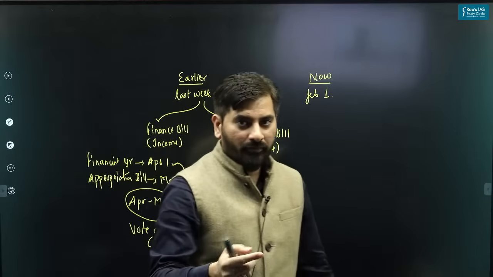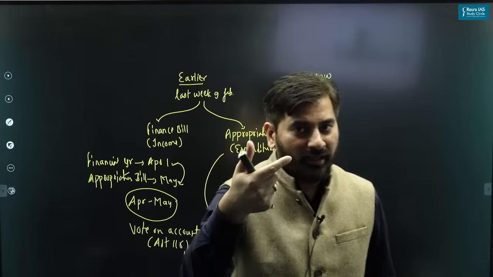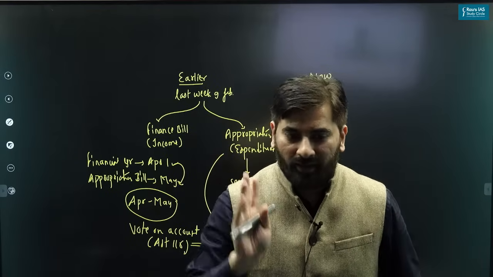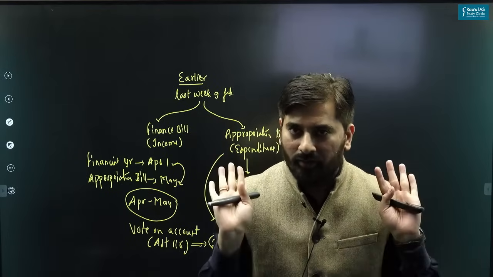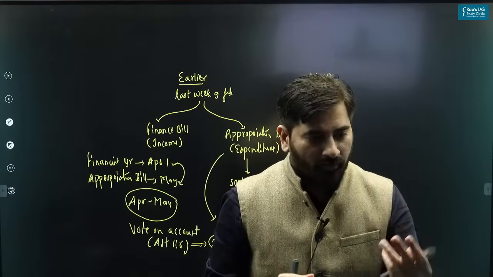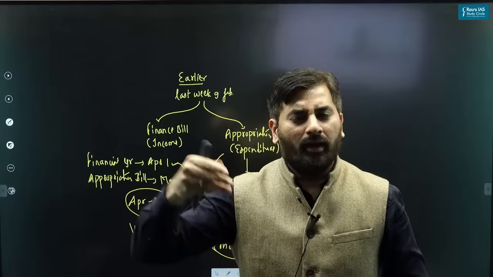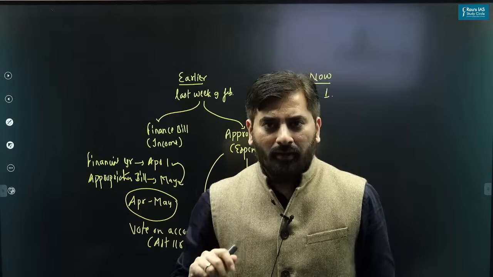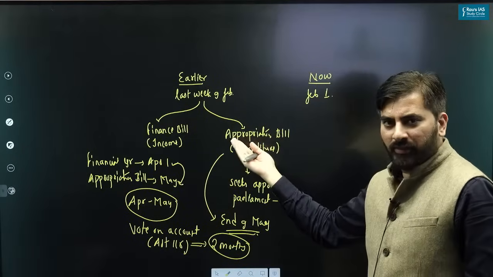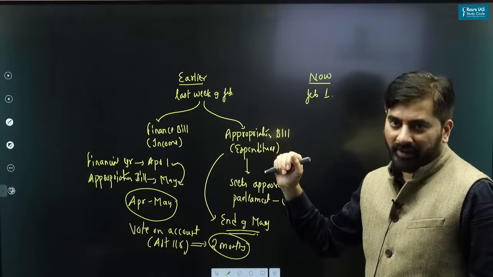It used to so happen that before the financial year starts, that is before April 1, the government already had the vote on account passed. So the government will withdraw money from CFI for April and May, and after May, by then the appropriation bill is passed, so the government can withdraw money.